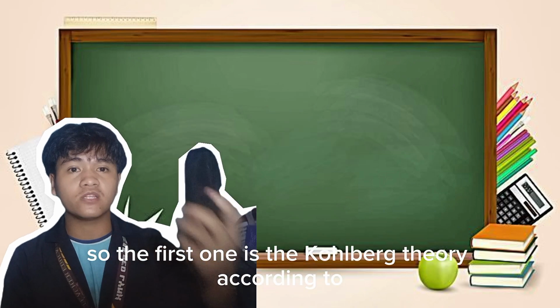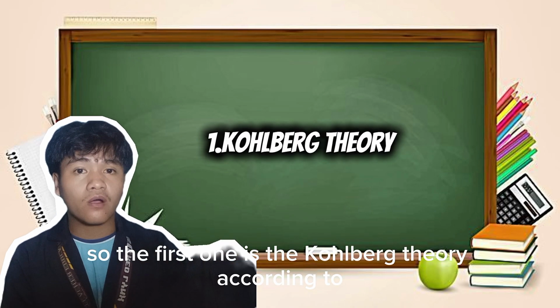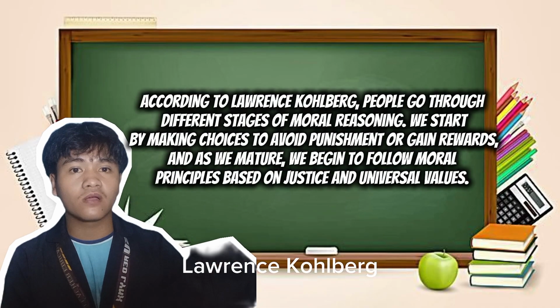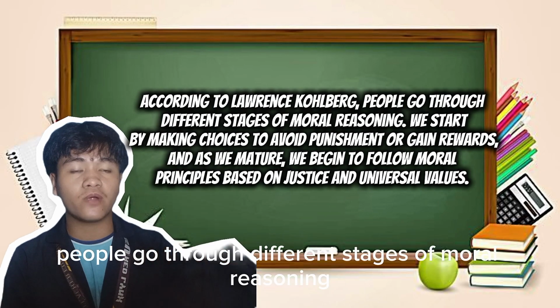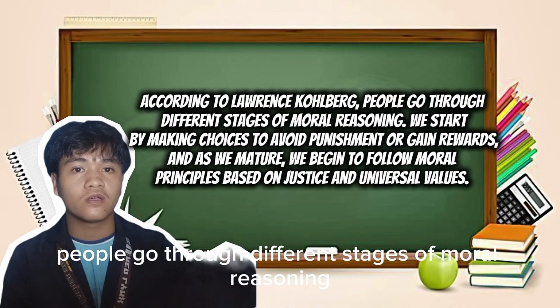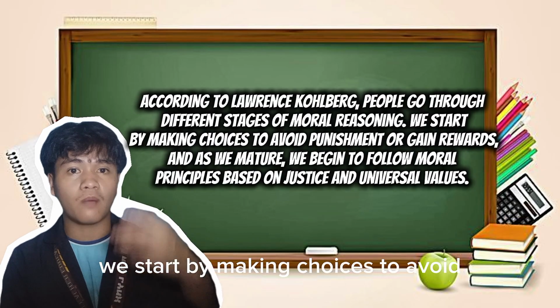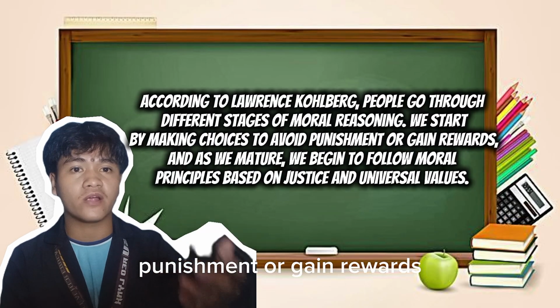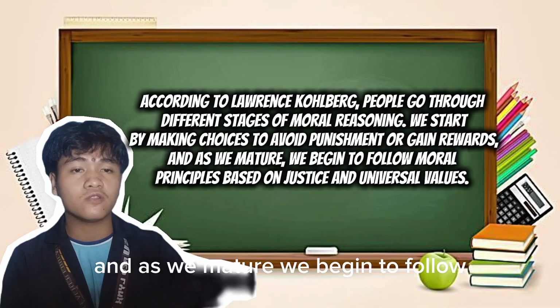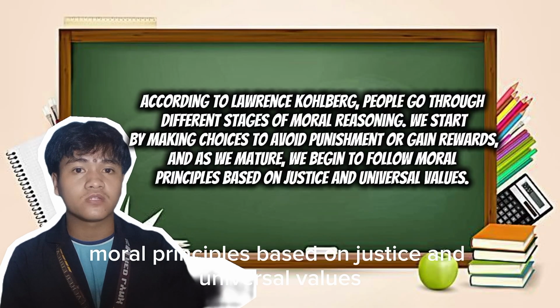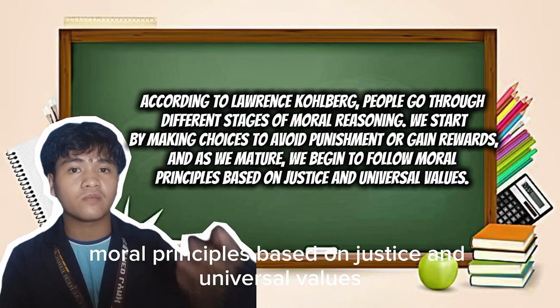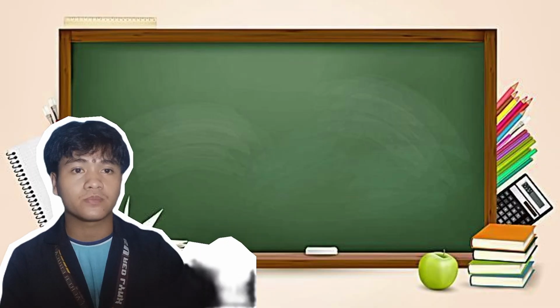The first one is Kohlberg's theory. According to Lawrence Kohlberg, people go through different stages of moral reasoning. We start by making choices to avoid punishment or gain rewards. And as we mature, we begin to follow moral principles based on justice and universal values.